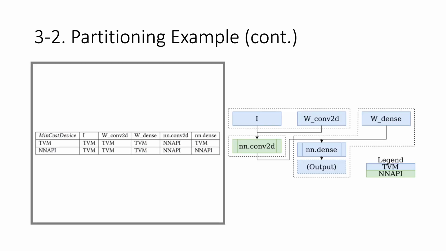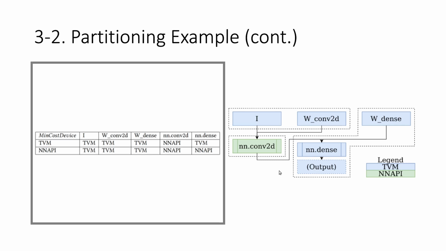Okay, so right now we have already computed the minimal cost to get the result of these nodes on TVM and NNAPI device, but what's more important is actually the main cost device, which keeps the record of how we get the minimal cost.